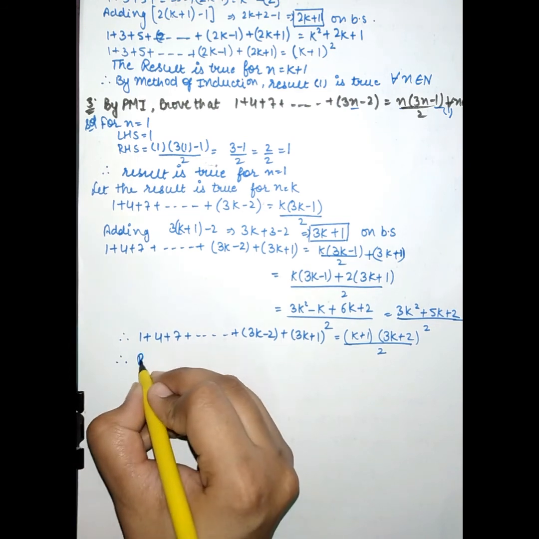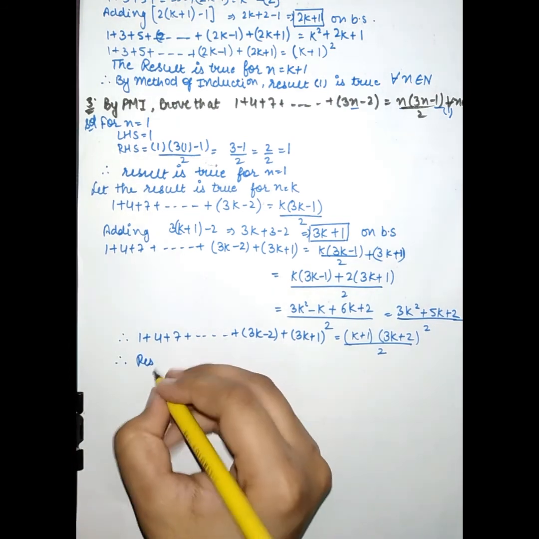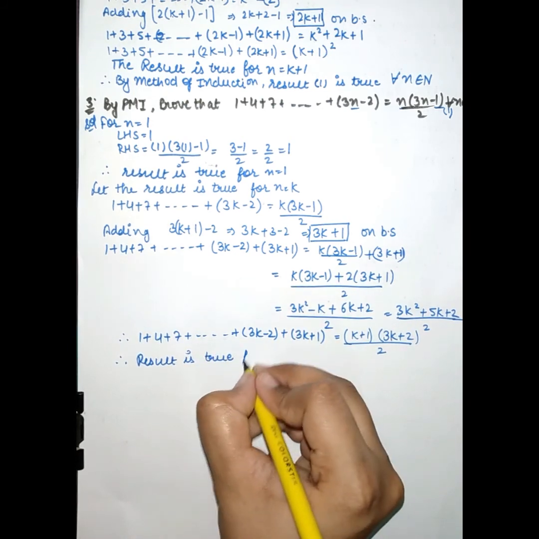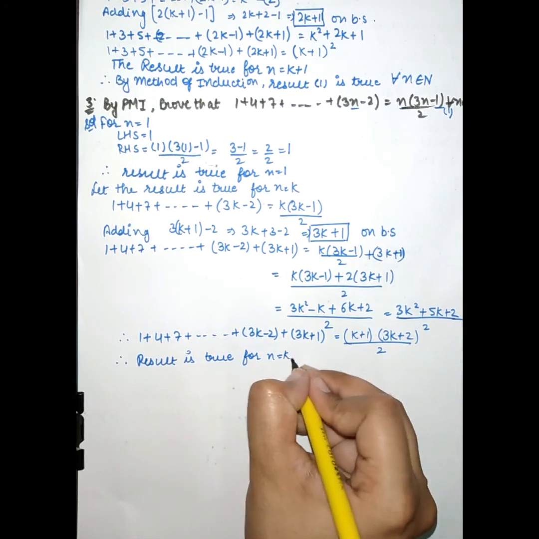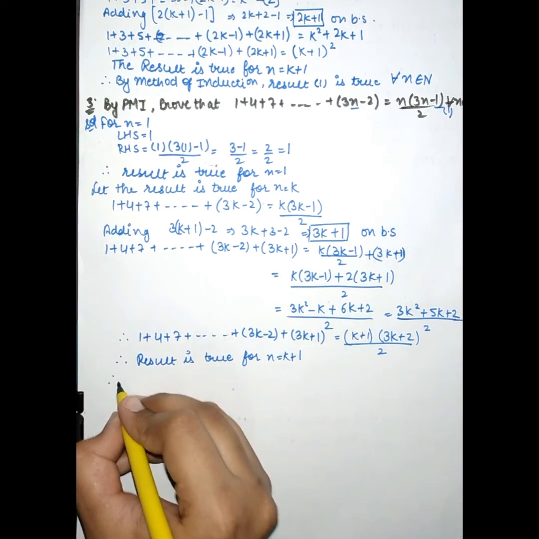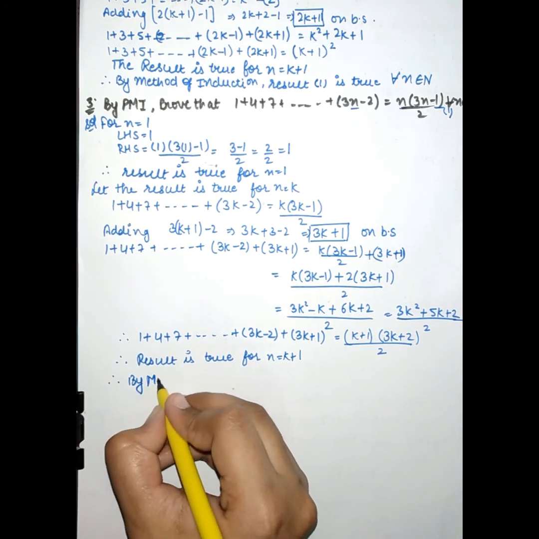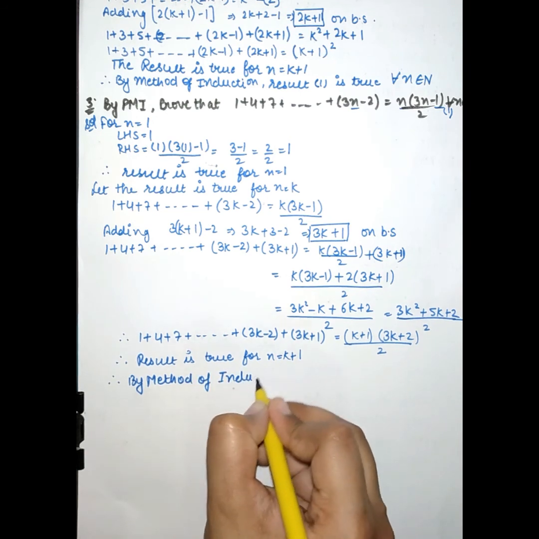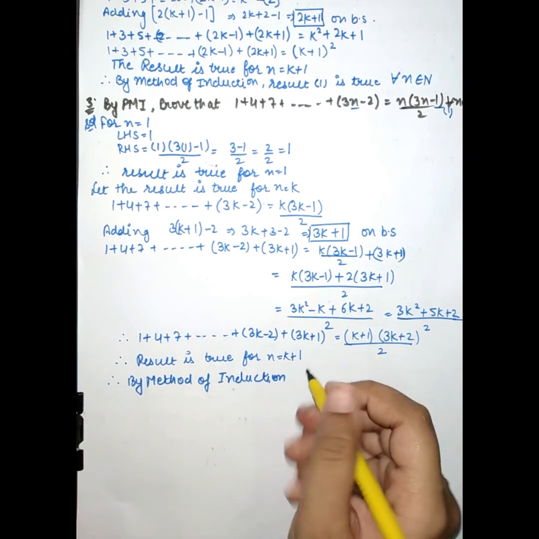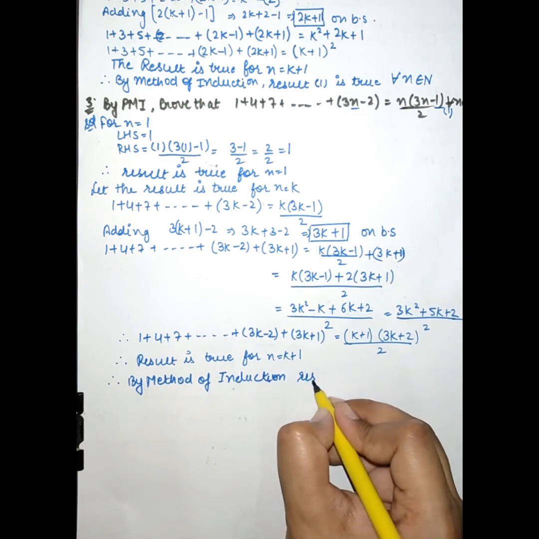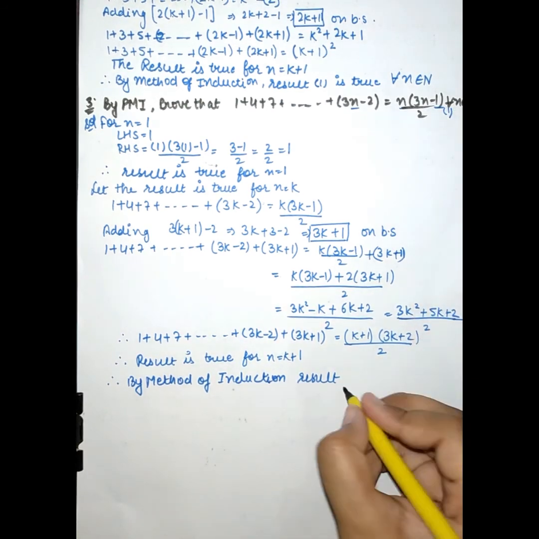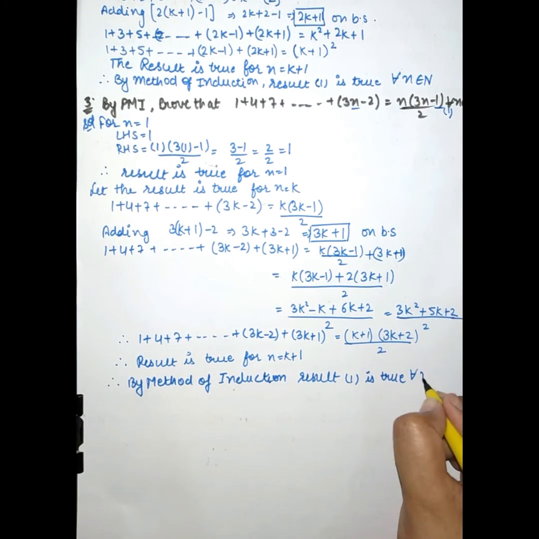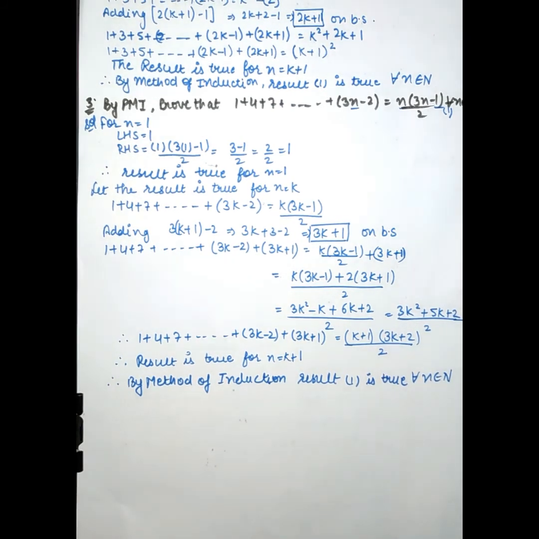Therefore, the result is true for n is equal to k plus 1. So by the method of induction, result 1 is true for all n belonging to natural numbers.